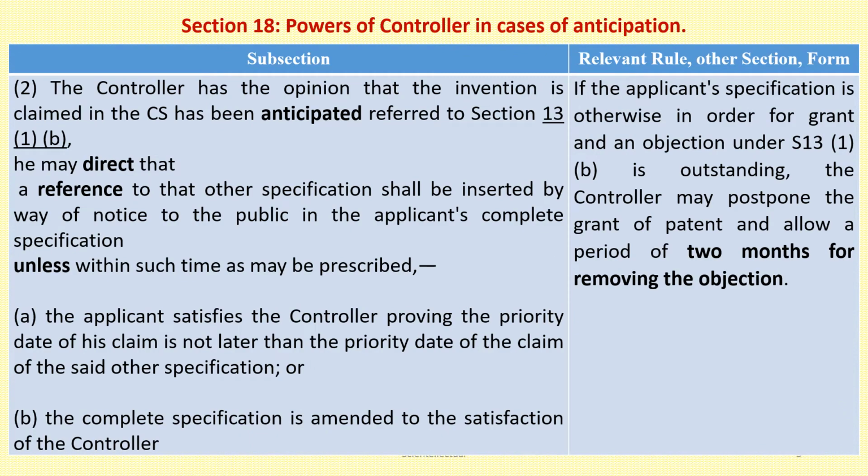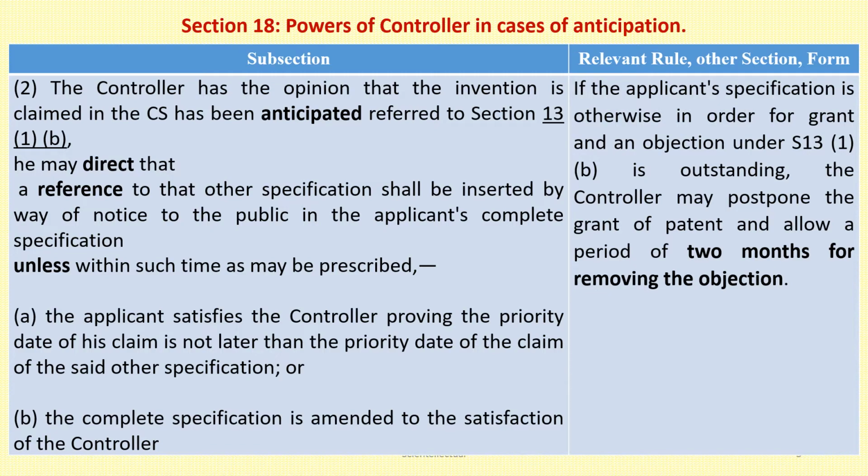Subsection 2 under Section 18. If the controller thinks that the invention claimed in the complete specification has been anticipated as referred to in Section 13(1)(b), in that case he may direct that a reference to that other specification should be inserted by way of notice to the public in the applicant's complete specification, unless the applicant satisfies the controller, proving that the priority date of the claim is not later than the priority date of the claim of the other specification, or the applicant may amend the specification to satisfy the controller.